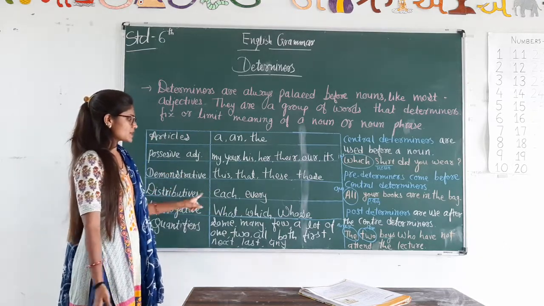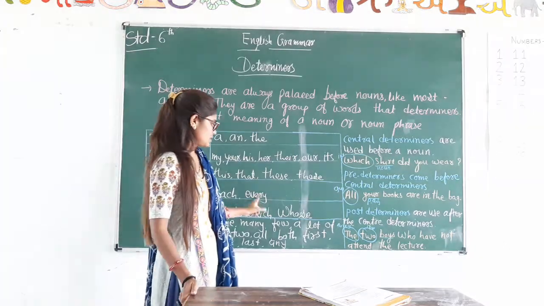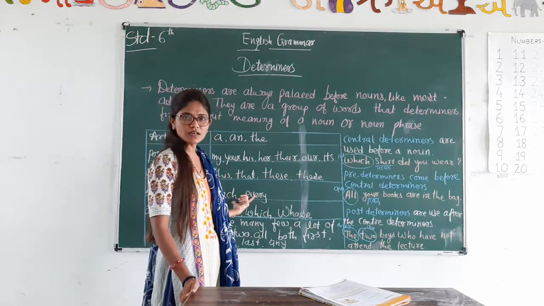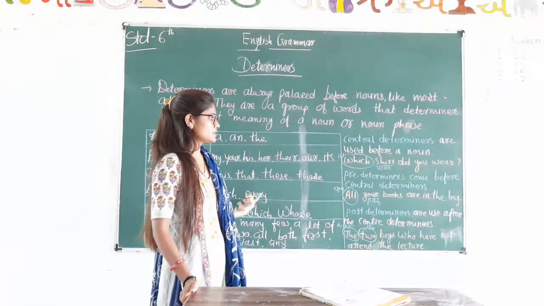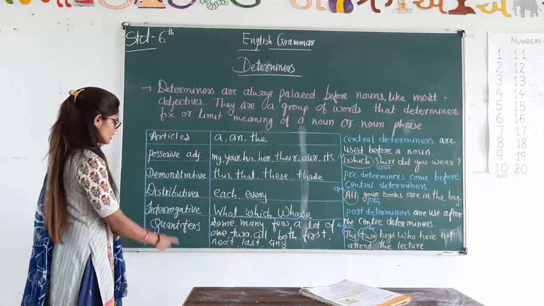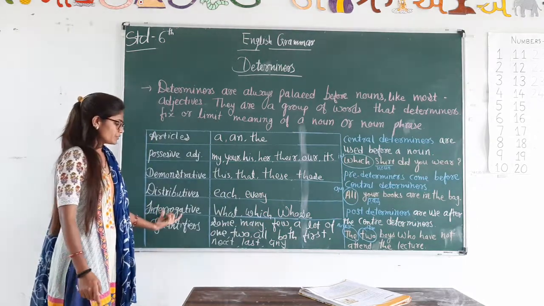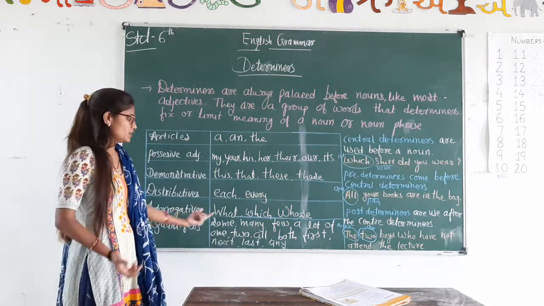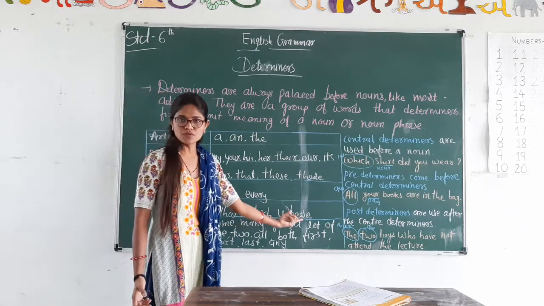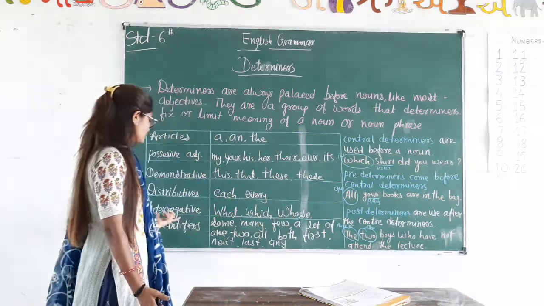Distributives. Distributives are each and every. These both words are used as determiners in a sentence. Interrogative. Interrogative प्रश्नसूचक शब्द. What, which, whose. These are interrogative words.